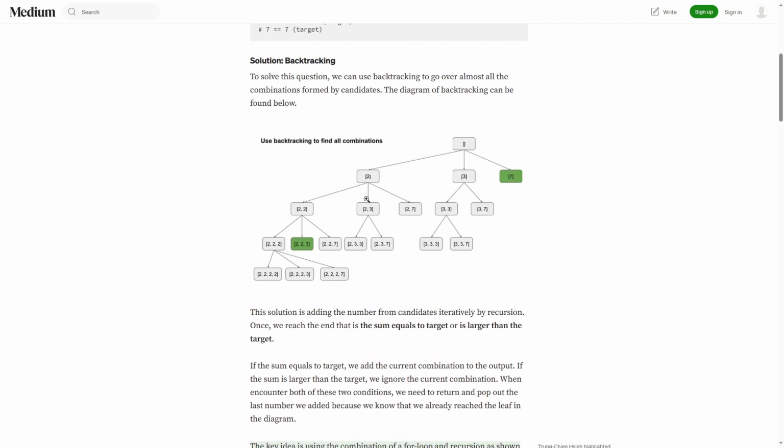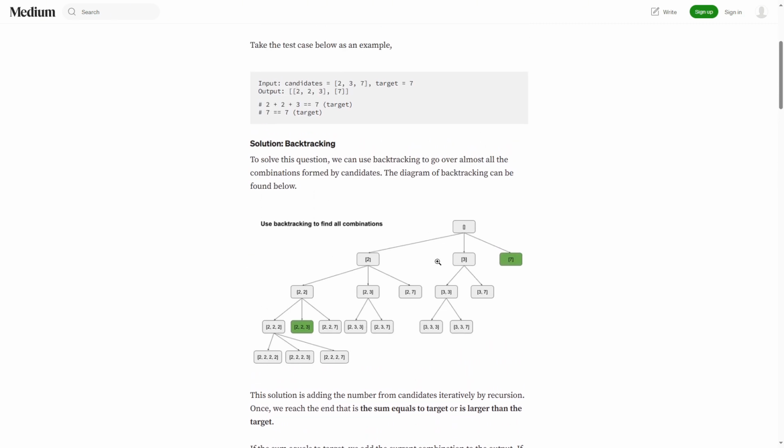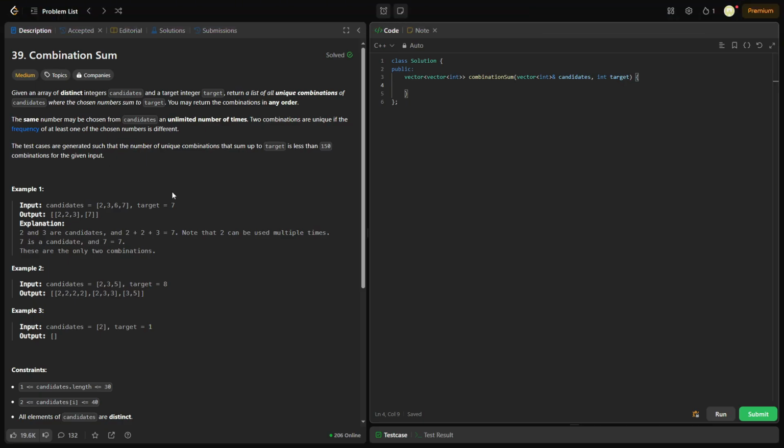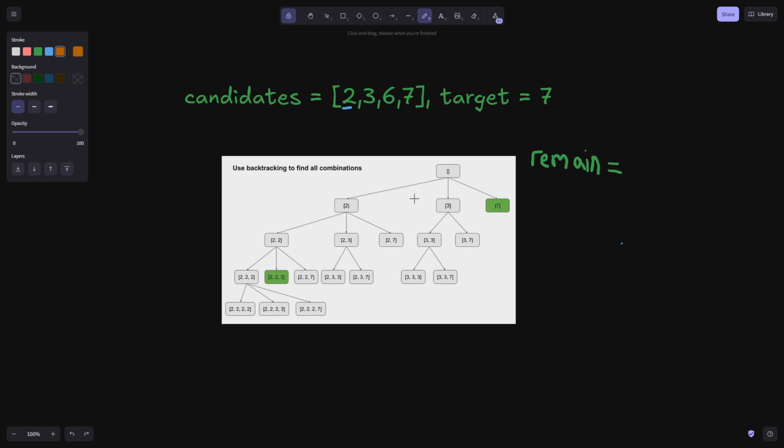Now, his input for his picture and example uses 2, 3, 7, whereas up here it says 2, 3, 6, 7, because I just copy pasted example 1. Technically this isn't right, because his example is this input. There's no 6 here. But anyways, we're going to solve this using recursion, and we have a decision tree.